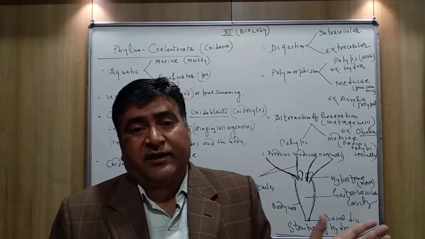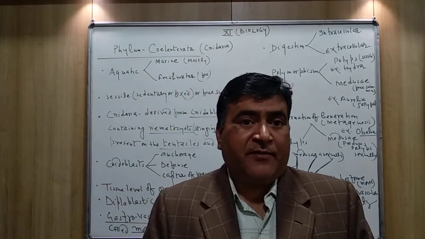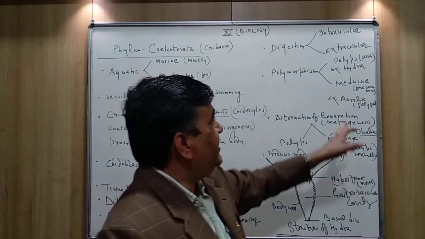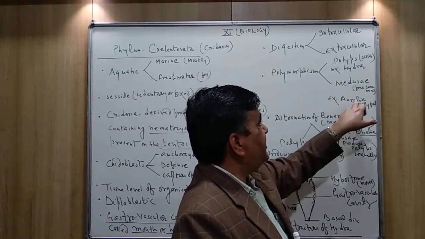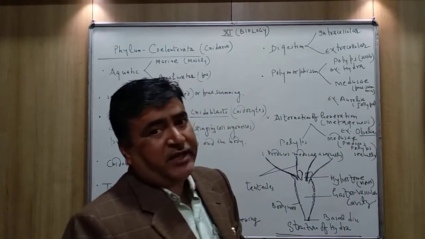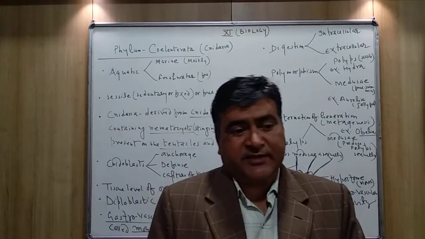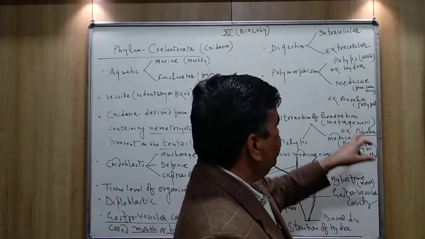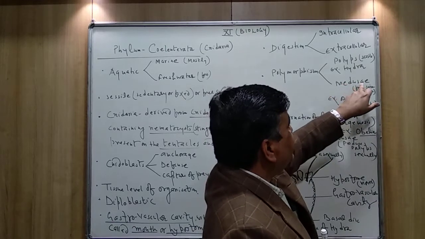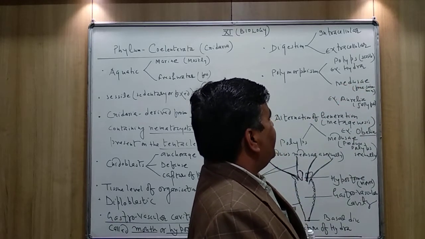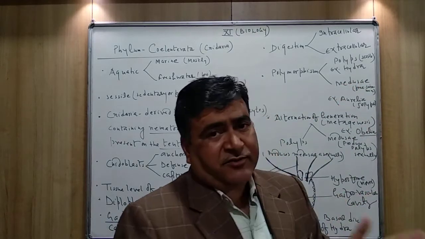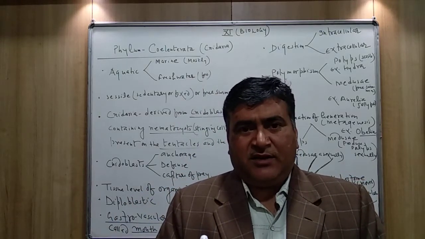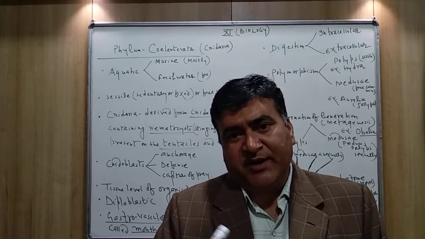But the free swimming body is called, like in the case of jellyfish, that is Aurelia, the scientific name of the jellyfish. The body is free swimming. The jellyfish can swim, can move from one place to another place, and this free swimming stage is called Medusae stage. Also the Medusae stage is not cylindrical in shape, they look like an umbrella. They are umbrella shaped in structure.